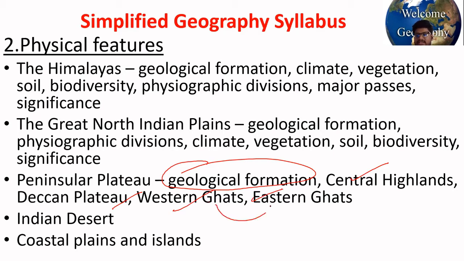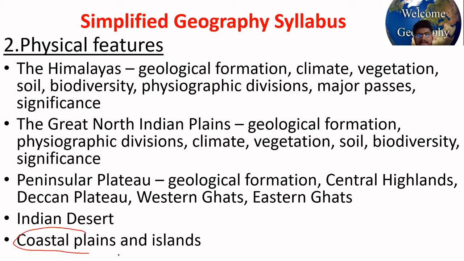How Western Ghats and Eastern Ghats are different from each other. How Deccan Plateau has formed, which states are covered under Deccan Plateau, which states possess the Western Ghats, where Eastern Ghats and Western Ghats meet, what is the highest elevation point of Western Ghats or Eastern Ghats. Try to read all these things in this chapter. Then Indian desert. We have one great hot desert, that is the Thar desert. Where it is located, which parts of the states are part of this desert, amount of precipitation, and all.